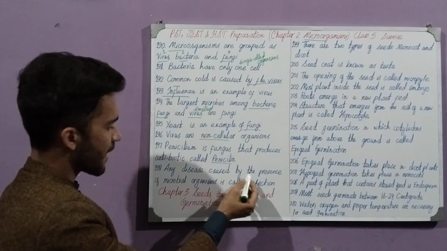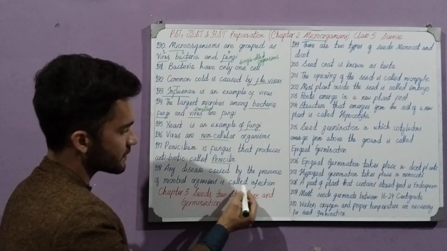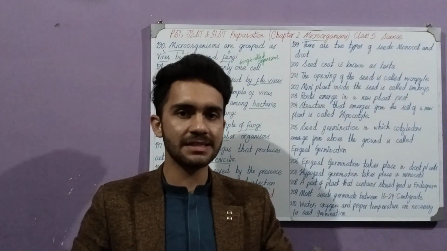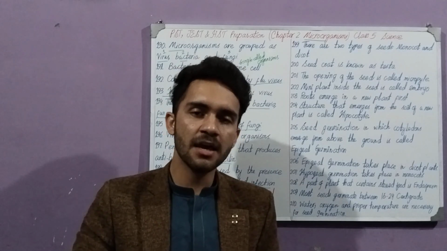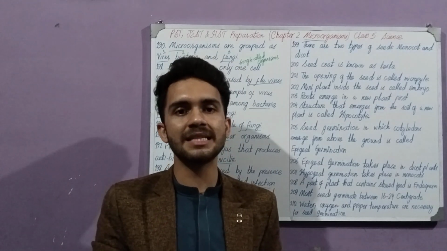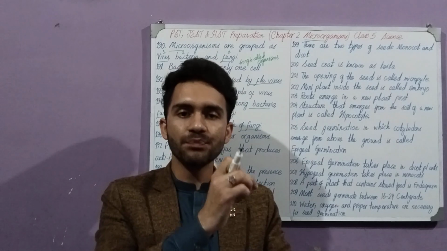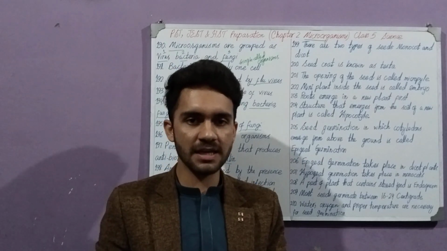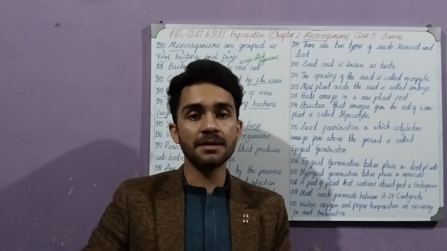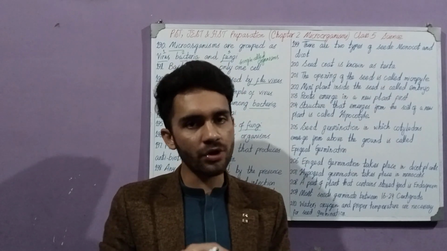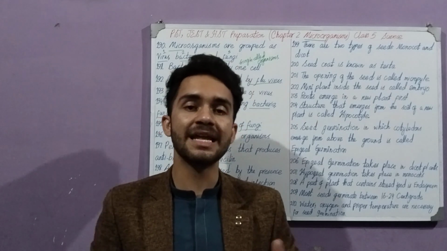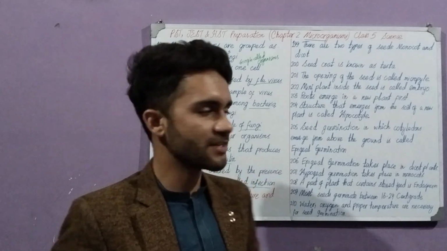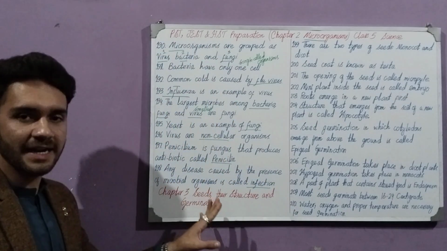Any disease caused by the presence of microbial organisms is called infection. When we catch any disease or any disease attacks us and that is by the microorganisms, then we say that it's an infection. For example, I got an injury and that injury is getting spoiled. So we'll say that microorganisms have attacked our injury and therefore it's an infection. There has been an infection, as it is usually said. This chapter ends over here.